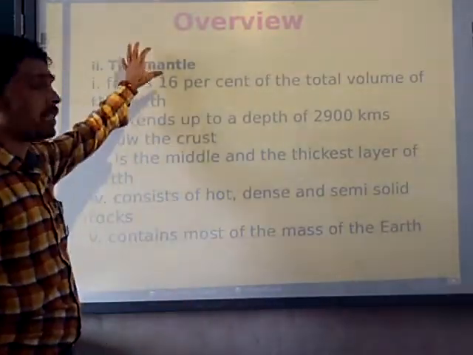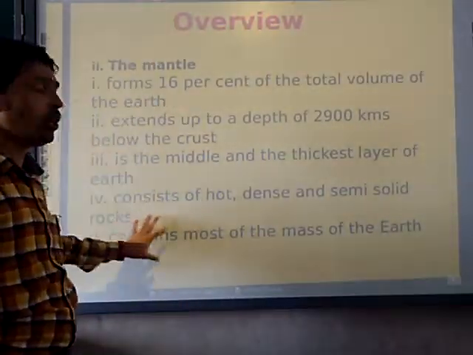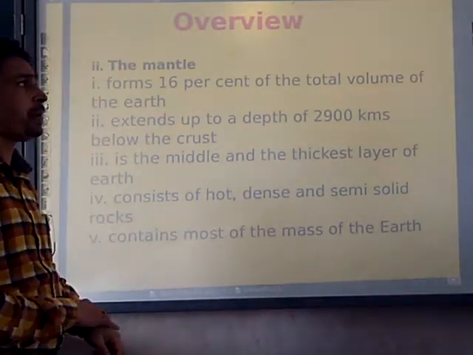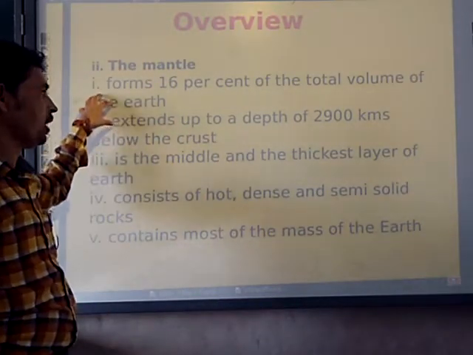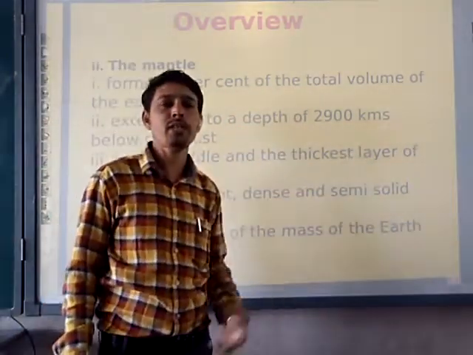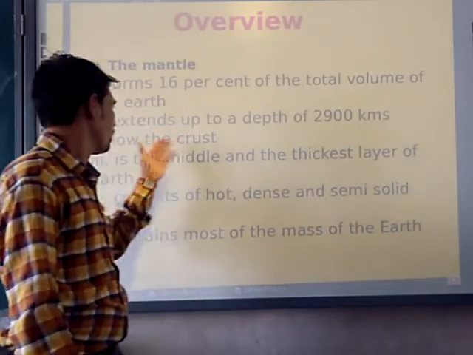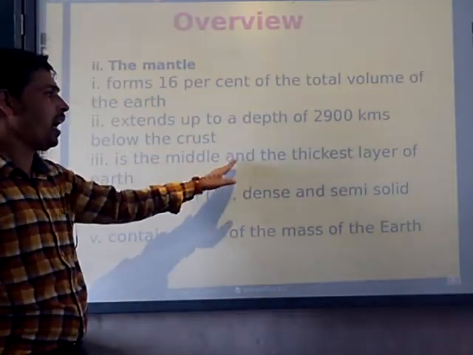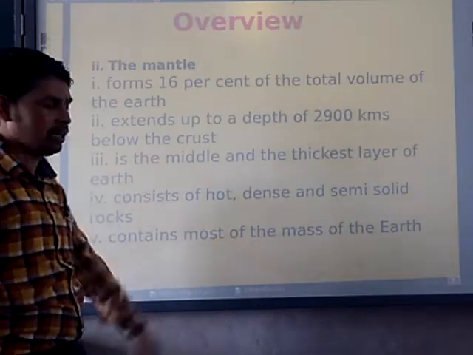Next, we will see the overview of the mantle. What we studied in the mantle: it forms 16% of the total volume of the earth. It extends up to a depth of, as I stated to you, 2,900 km below the crust. Then it is the middle and the thickest layer of the earth.